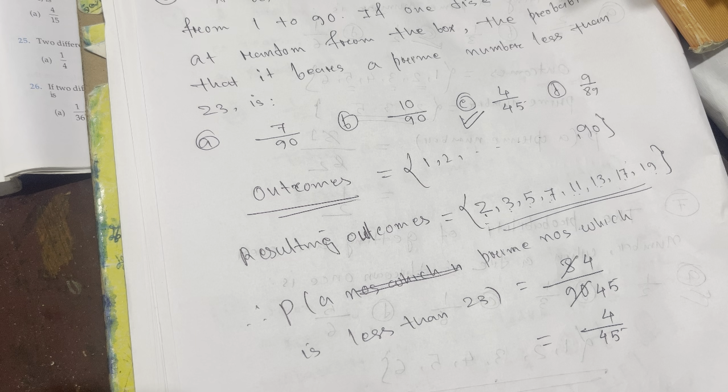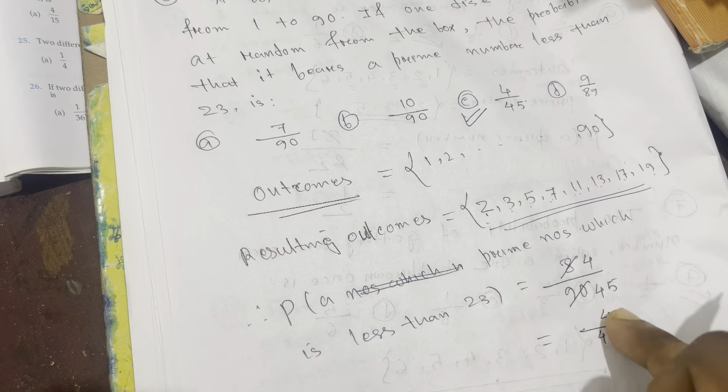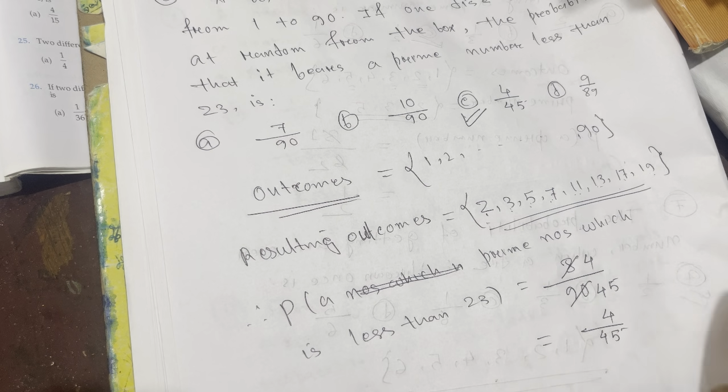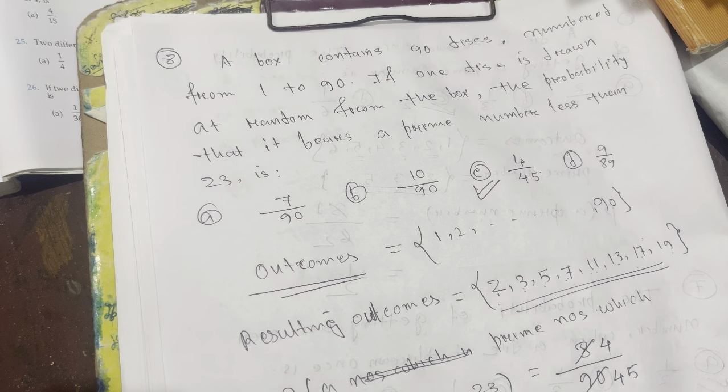So very simple. What is the total? There are 90 numbers, 1 to 90, and we need the prime numbers which are smaller than 23. So I got 8 numbers. So the answer will be 8 by 90. If you cancel both 8 and 90 by 2, you'll get 4 by 45. So that's why option C is correct. So very simple. Try to understand the question.